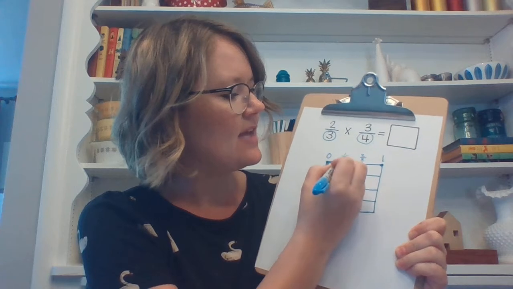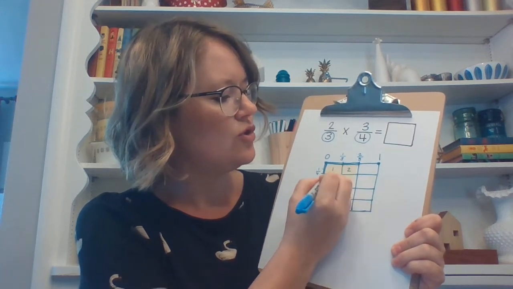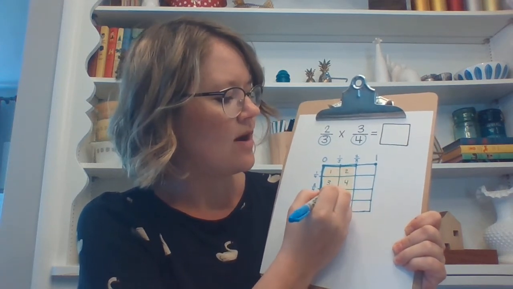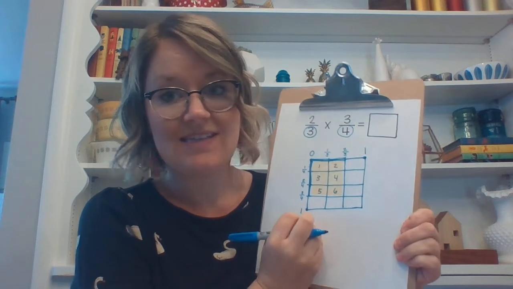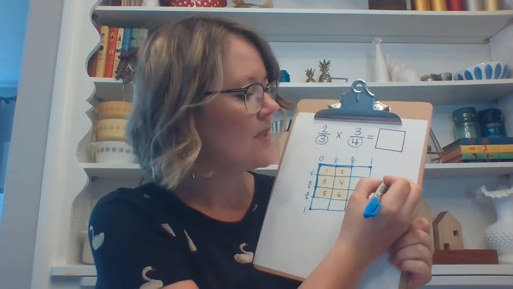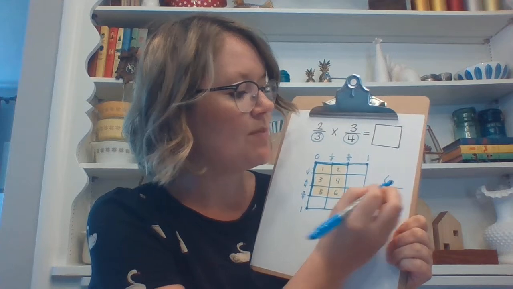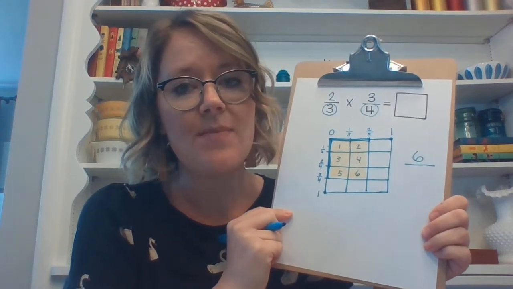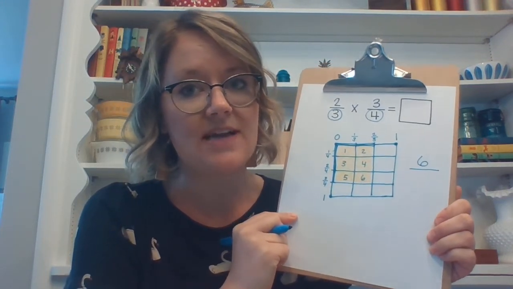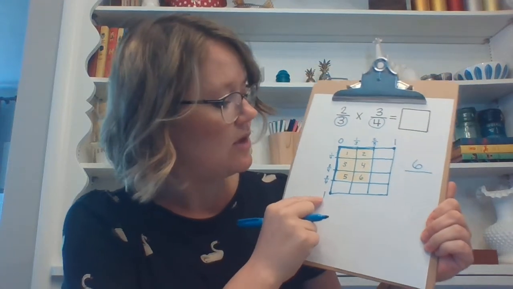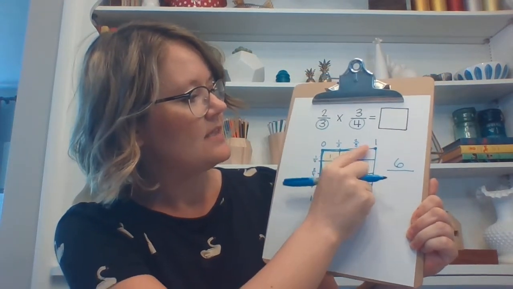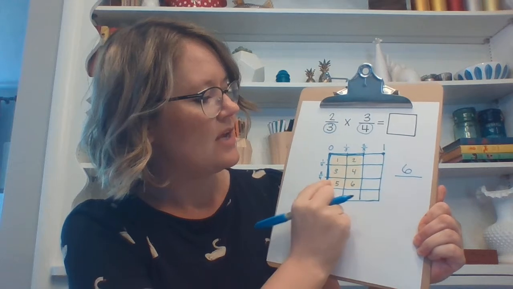I see that I colored in 1, 2, 3, 4, 5, 6 sections. So 6 sections will be my numerator, and my denominator is going to be how many sections were in the whole. If I look, I can see that there's 3, 3, 3, and 3.